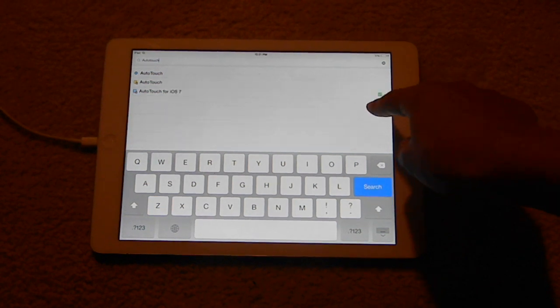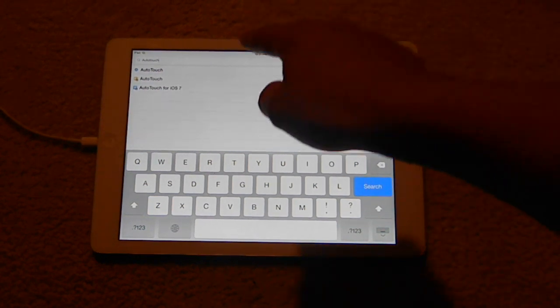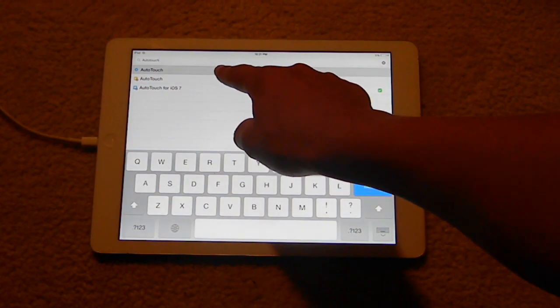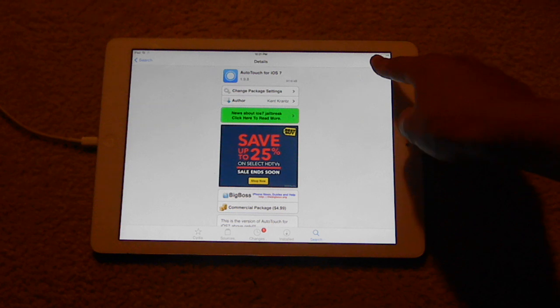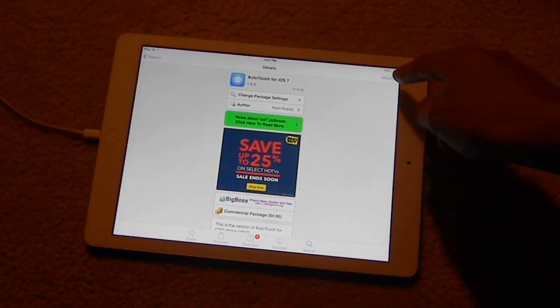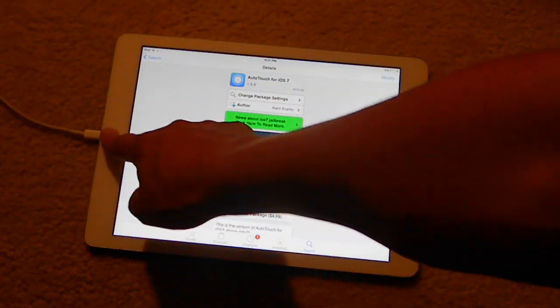And it should be for iOS 7, and if you're running on any lower software version, then you're going to want to install autotouch. Then you click it, and then it would say install. You click install, continue. Then when it's installed,